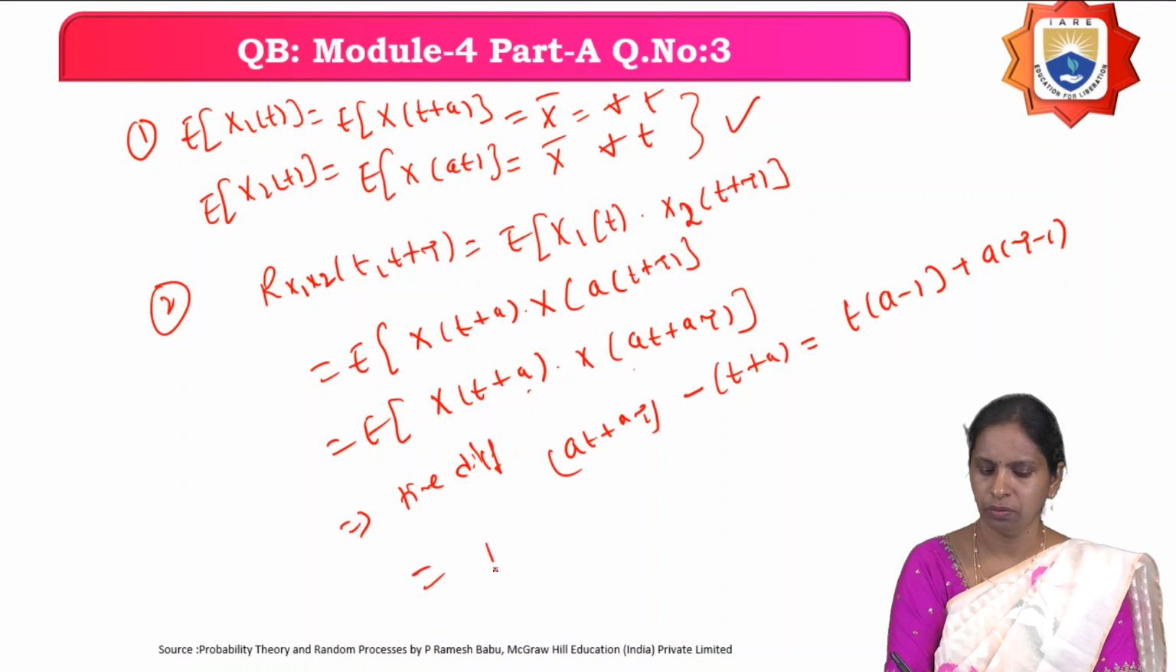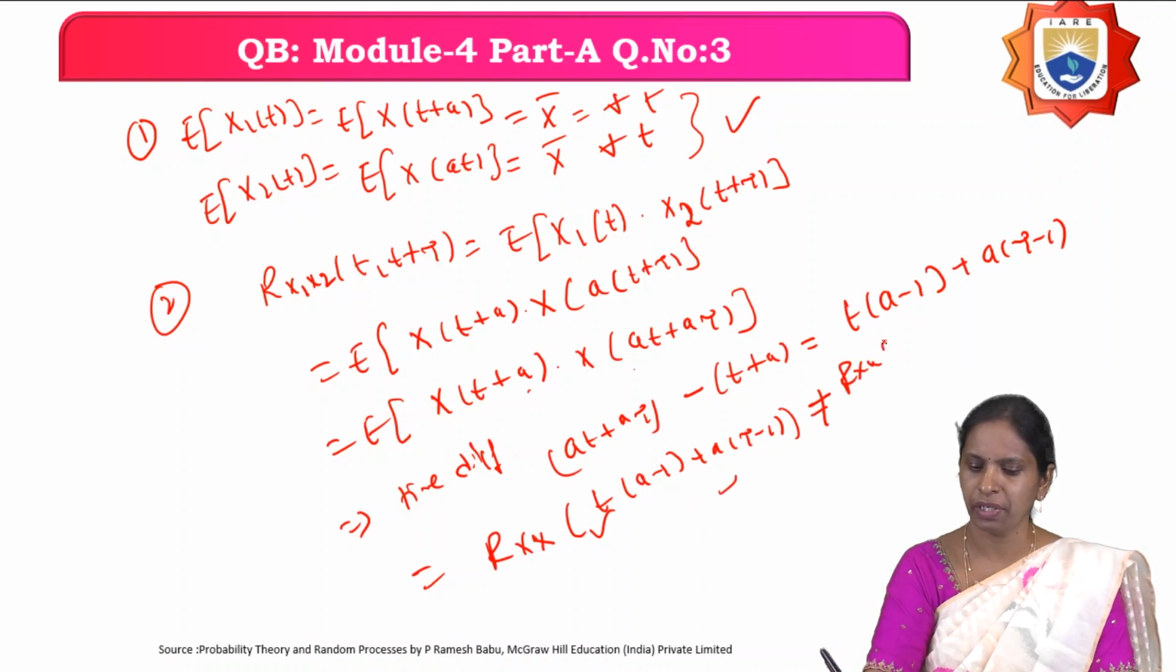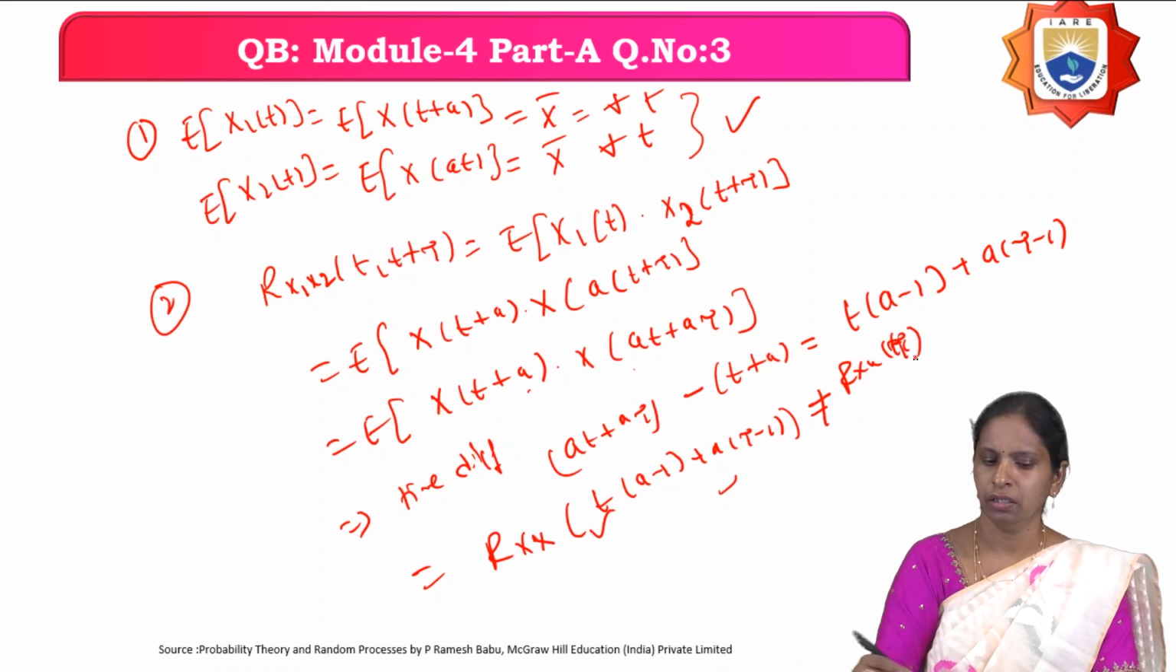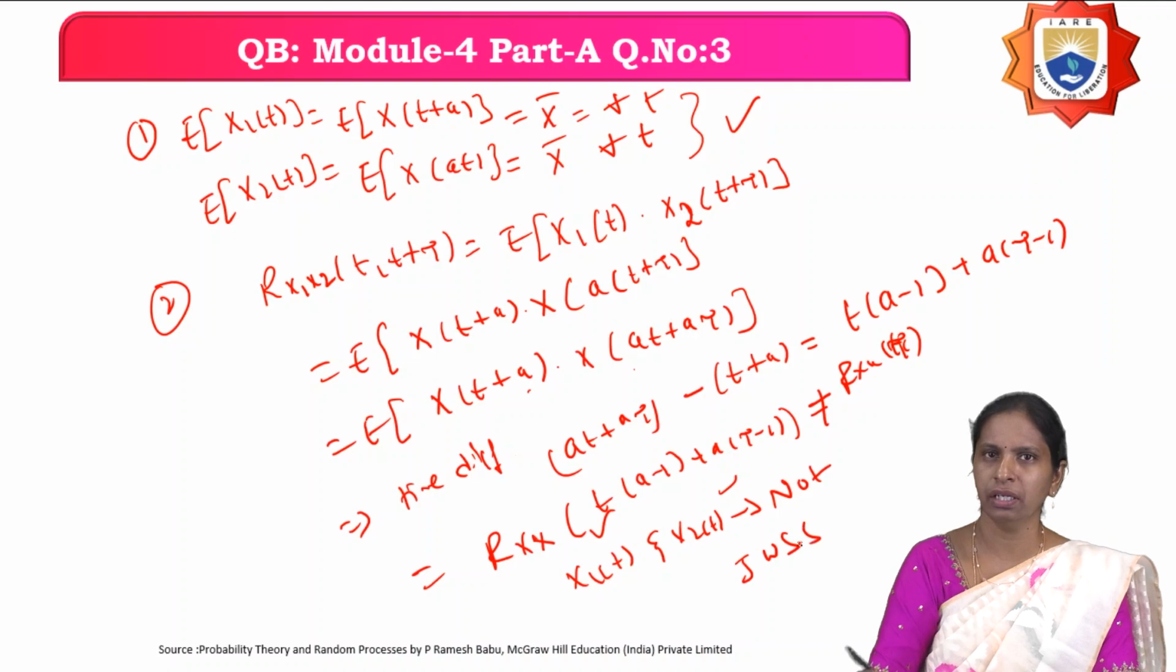It means Rx1x2 is nothing but Rxx of what is the time difference here, t into a minus 1 plus a into tau minus 1. It's a function of both t and tau. Therefore, the second condition is not satisfied. Therefore, the given two random processes x1 of t and x2 of t are not jointly wide sense stationary random processes.